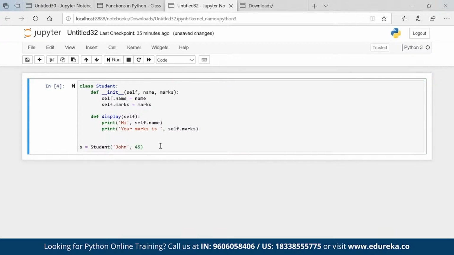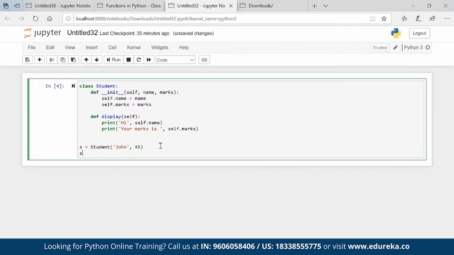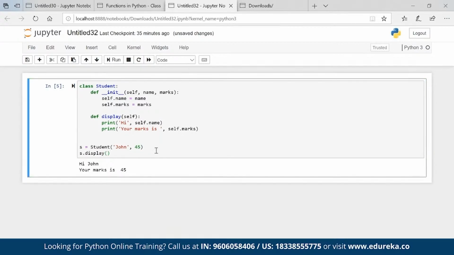So an object is created, which is s, and this object will have this function as well, because I created an object s with the class Student, so all the features which we have in this class will go to this object as well. So s.display is the feature, right? If I execute, it will print the marks.